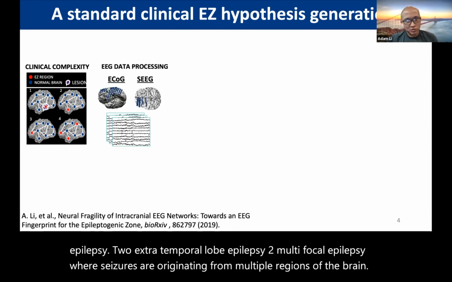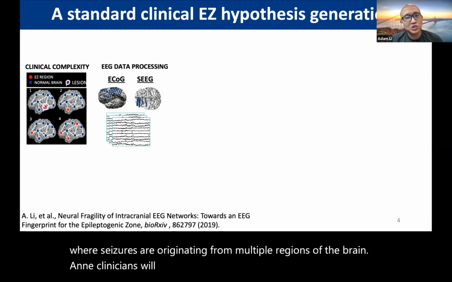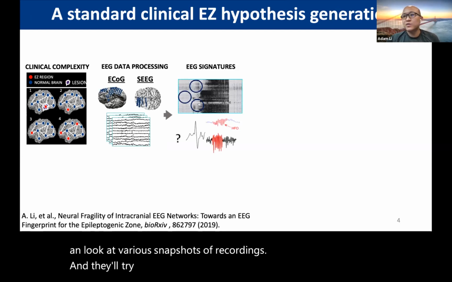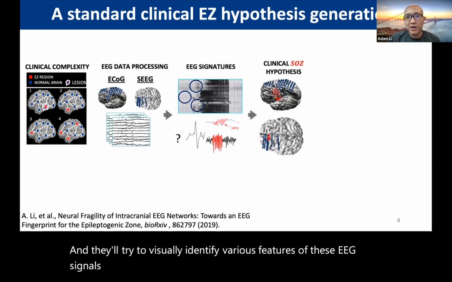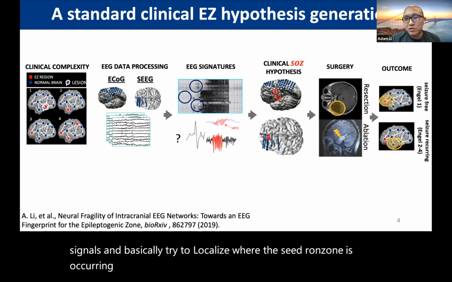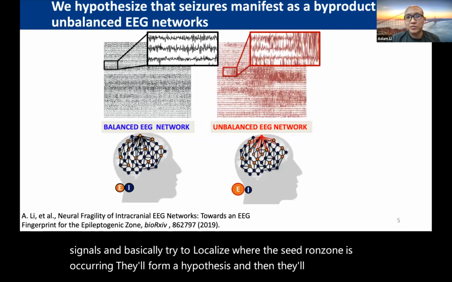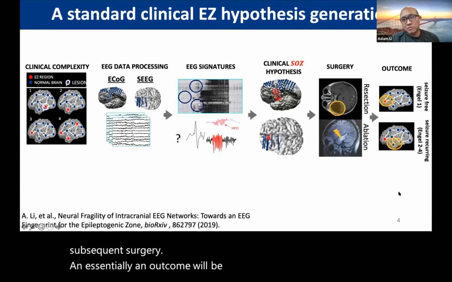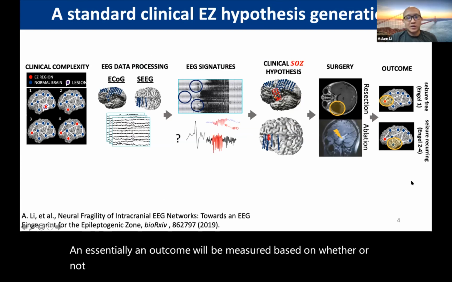And clinicians will typically do ECoG or SEEG implantations and look at various snapshots of recordings. They'll try to visually identify various features of these EEG signals and basically try to localize where the seizure onset zone is occurring. They'll form a hypothesis, and then they'll perform subsequent surgery, and essentially an outcome will be measured based on whether or not they're seizure-free.